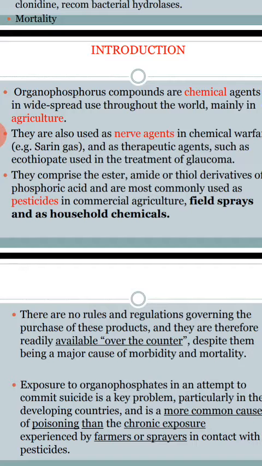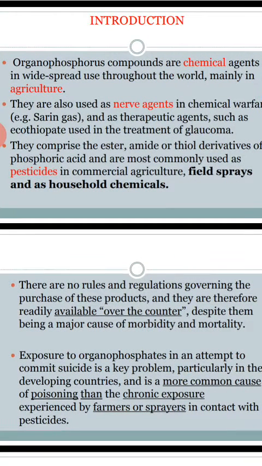Acute poisoning generally occurs because of administration, because of taking organophosphorus compounds for suicidal purposes. Because these compounds are generally available over the counter, the majority of patients take them and ingest them. In such cases it leads to poisoning.